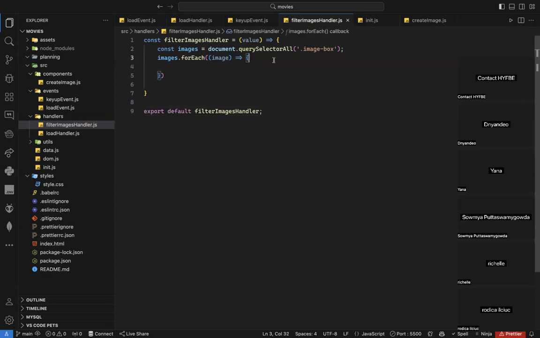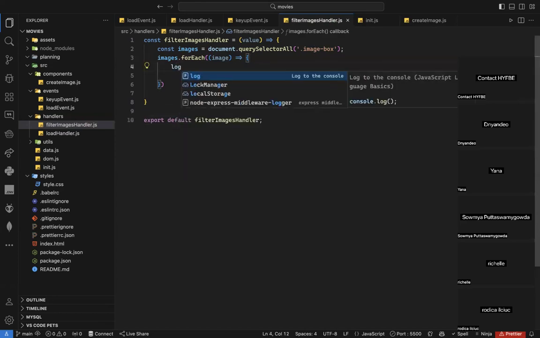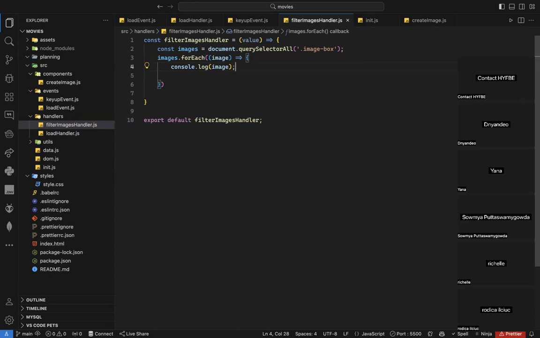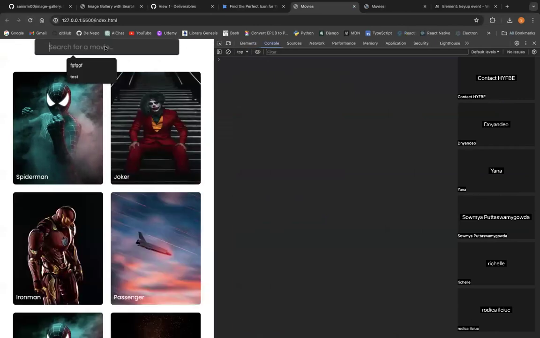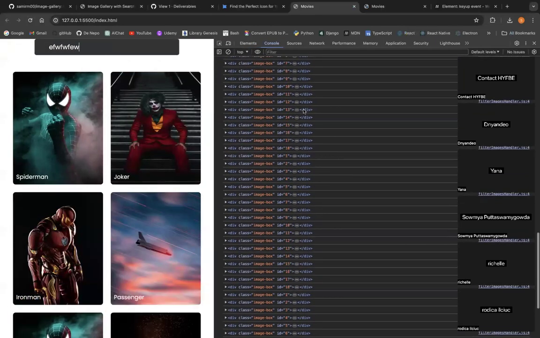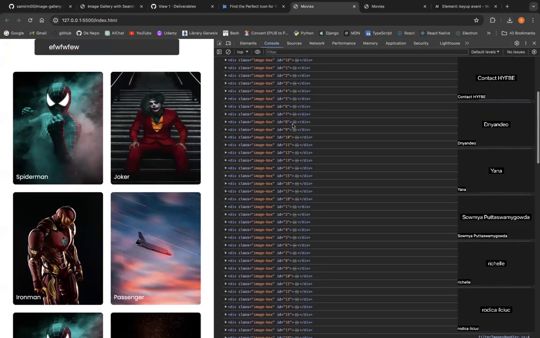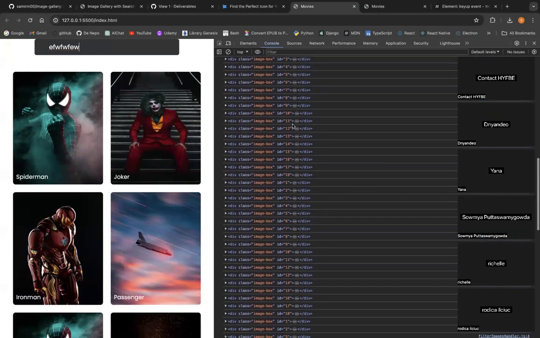And to convince you, I can just log it. So let's just log the image, and now notice what will happen. If I go to my console, I refresh it like that. And as you can see, it's logging them, and all of them are DOM elements. All of them are divs with class image box with an ID different depending on the movie, as you can see. Is it okay?